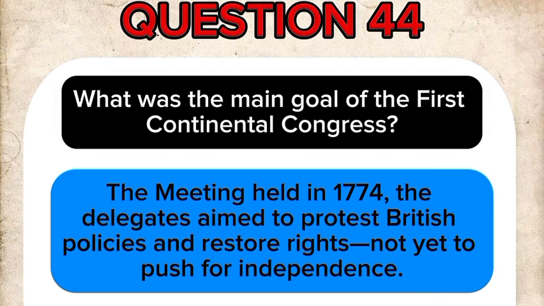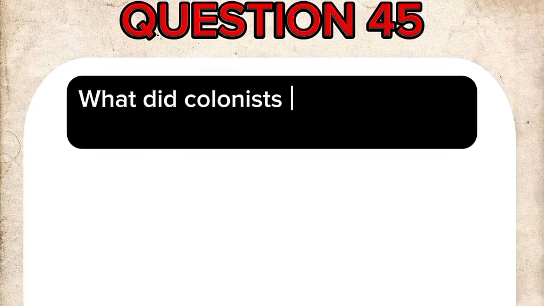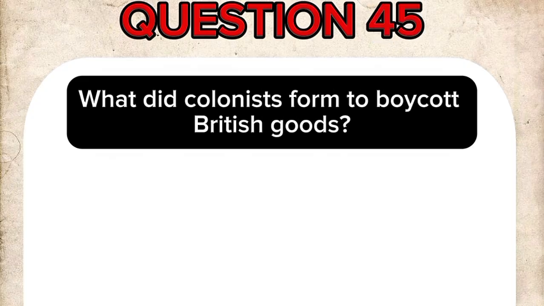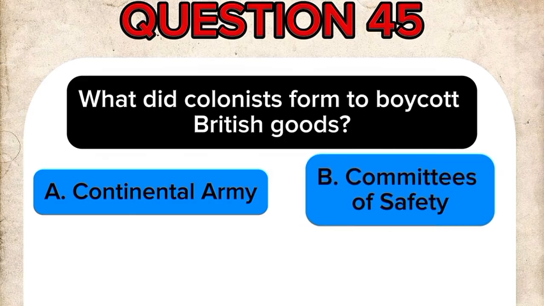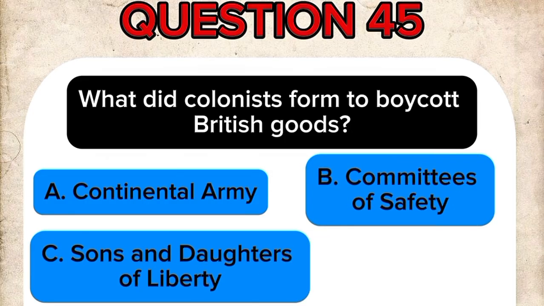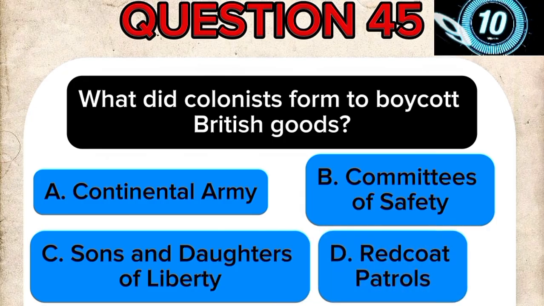for independence. Question 45. What did colonists form to boycott British goods? A. Continental Army. B. Committees of Safety. C. Sons and Daughters of Liberty. D. Redcoat Patrols.